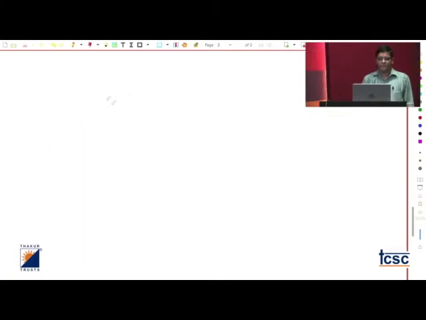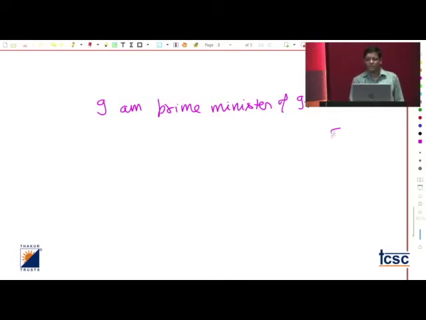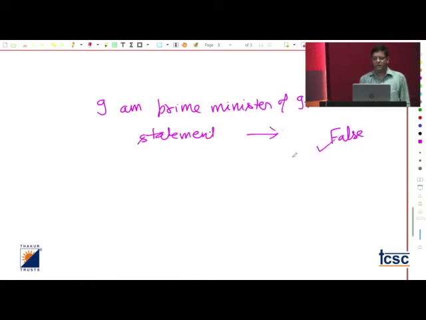For example, if I say, speaking for myself, I am Prime Minister of India. You know that it's false, no doubt. Everyone will say false. Maybe the statement could be funny, but we should know whether it is true or false. Therefore, I am Prime Minister of India is a statement. And what is the truth value here? False. From here on, I will represent false by F and true by T. So the true and false should be there.